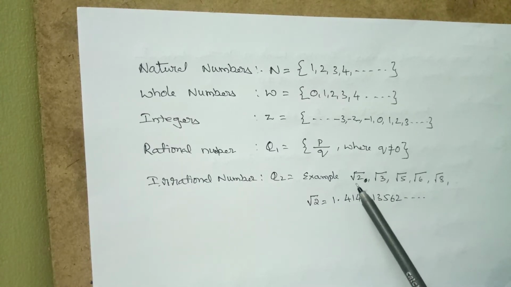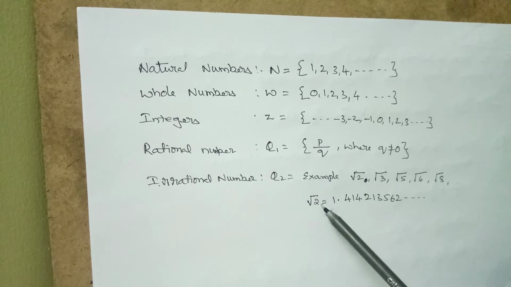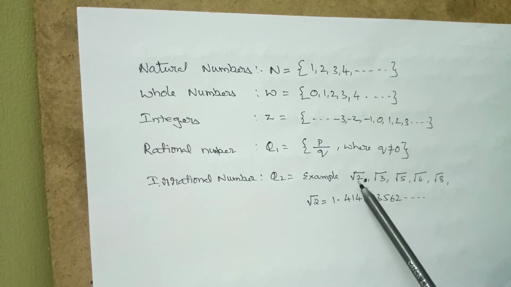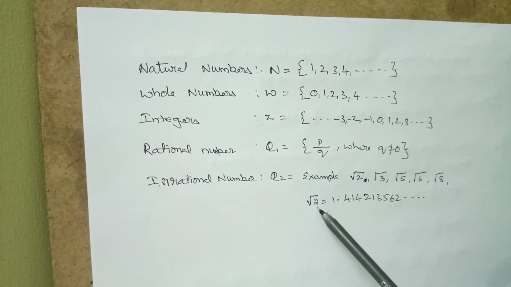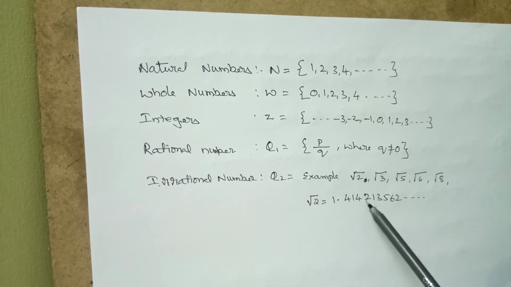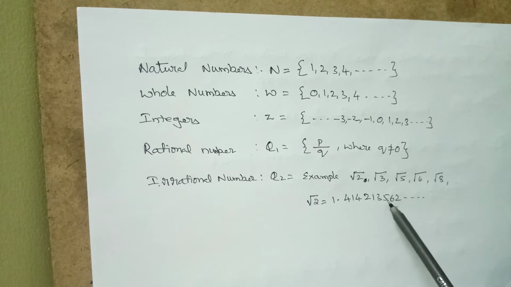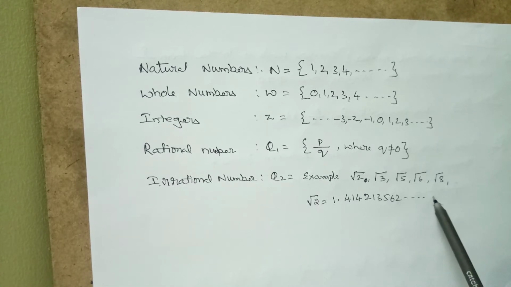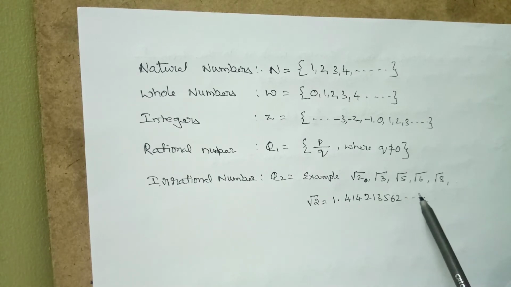Now, why is it called an irrational number? Let us see. For example, I have taken root 2. The value of root 2 is 1.414213562 and so on, and the "and so on" is limitless. So millions of trillions of digits are there.